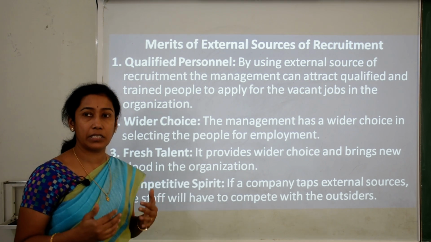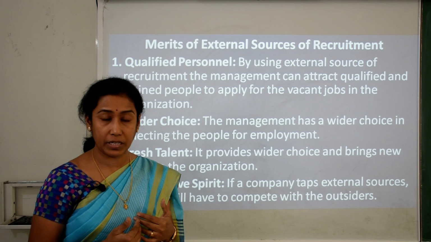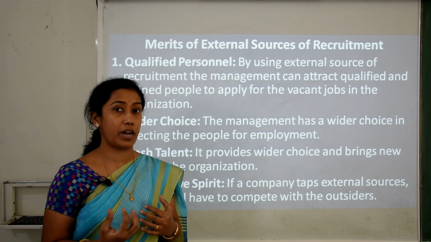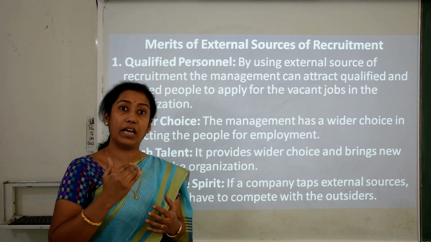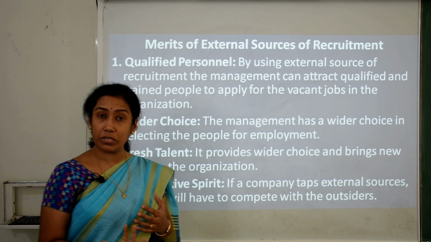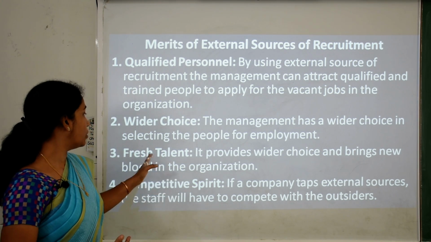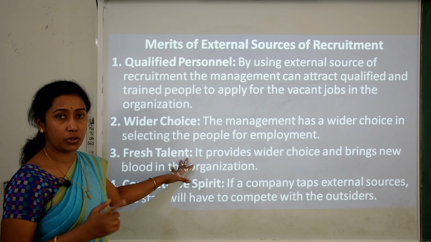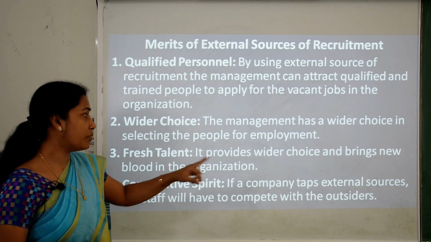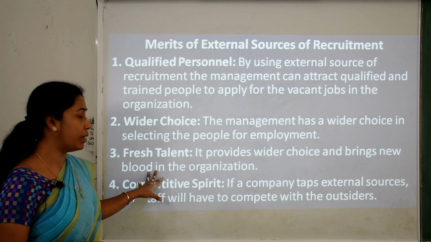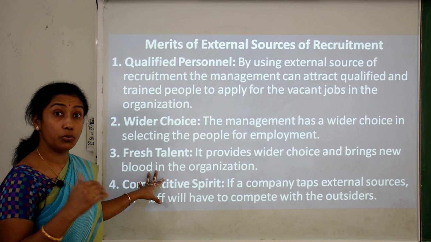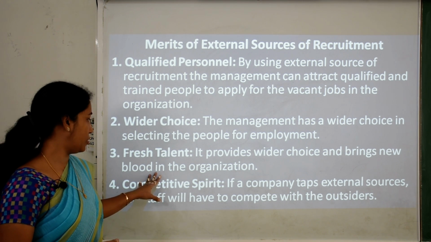As I said, orientation could be done here. New employees can be attracted. They will come with new ideas, new skills, better creativity. So fresh talent can be invited through external sources of recruitment. It provides wider choice and brings new blood into the organization, which can benefit the organization.